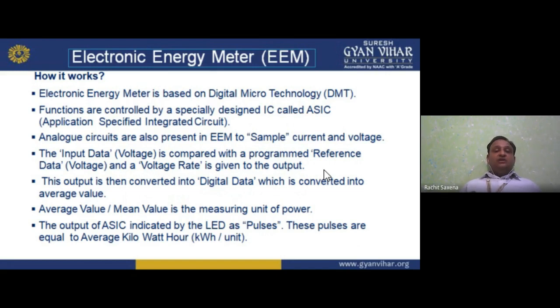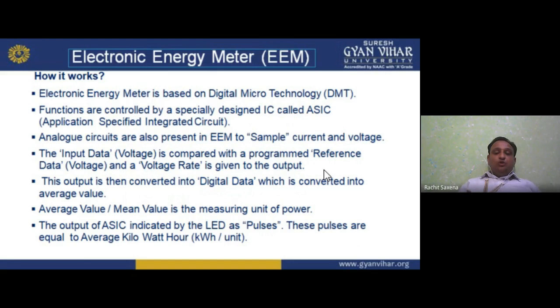Now analog circuits are also present in the electronic energy meter to sample current and voltage. Now the input data, that is voltage, is compared with programmed reference data, and a voltage rate is given to the output. The output is then converted into digital data, which is converted into the average value.